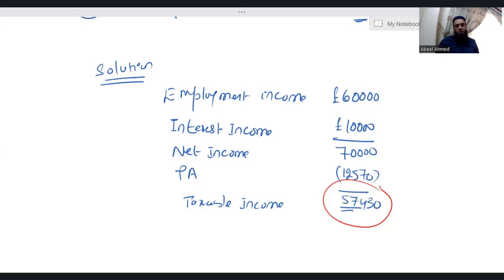income. Now you might be thinking why we did not discuss such a thing in the first lecture. Because in the first lecture there was only non-saving income, and there's no nil rate band rule relating to non-saving income. That is why we did not discuss anything like that before. Now, since in this question we do have saving income as well, deciding the individual's tax paying status is extremely important. So this individual is a higher rate taxpayer, and will get a £500 nil rate band for the saving income.